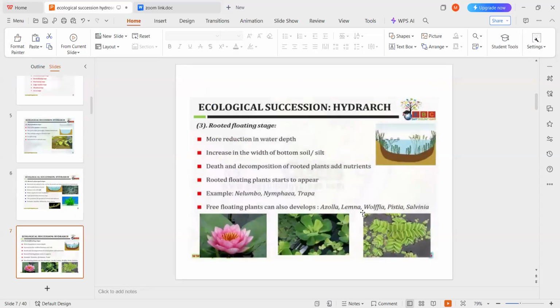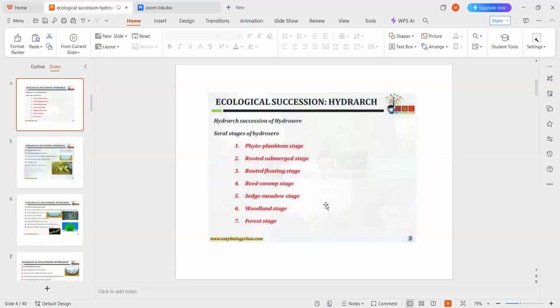Okay, so today I will stop here. In the next class, we will discuss the ecological succession of xerosere. These stages are important, along with the examples, that is, which plants are predominant in these stages.